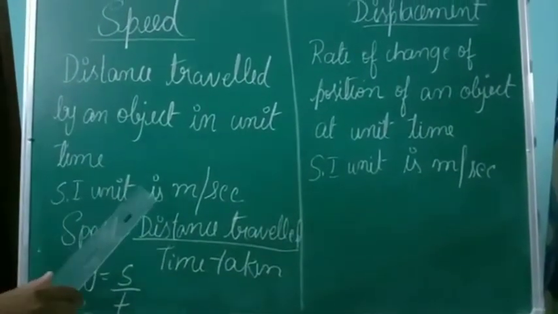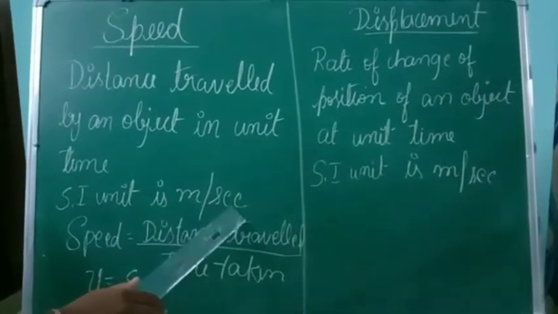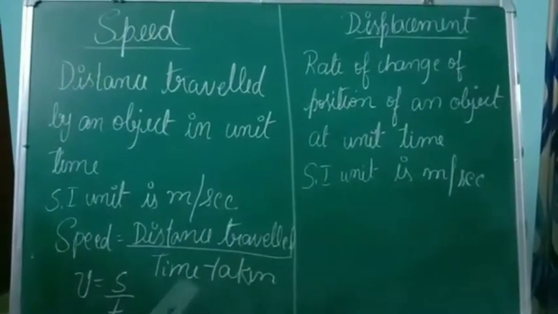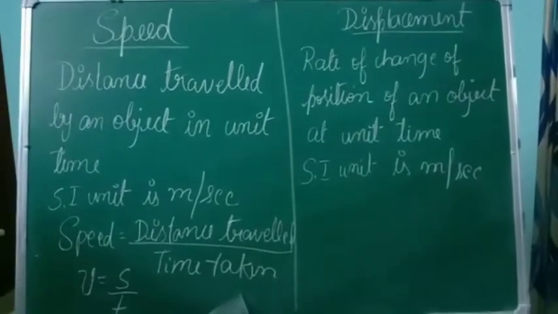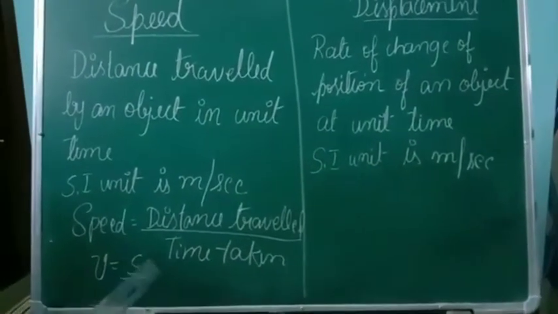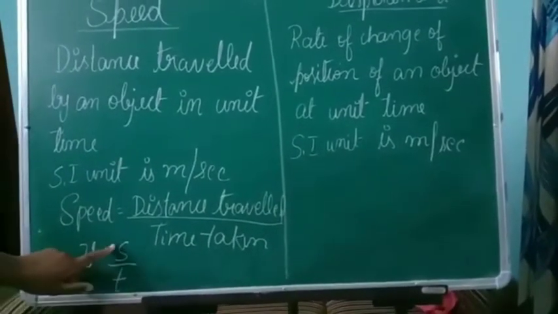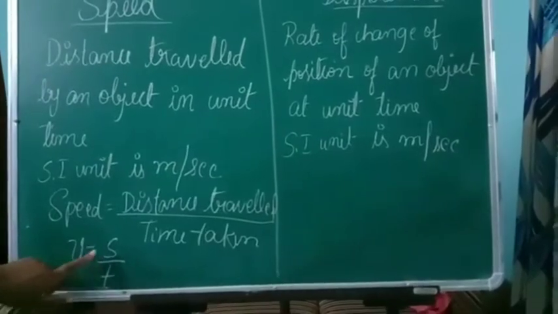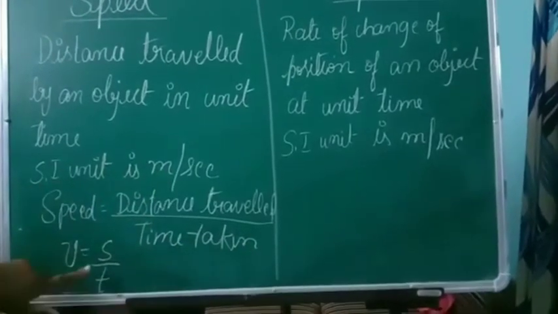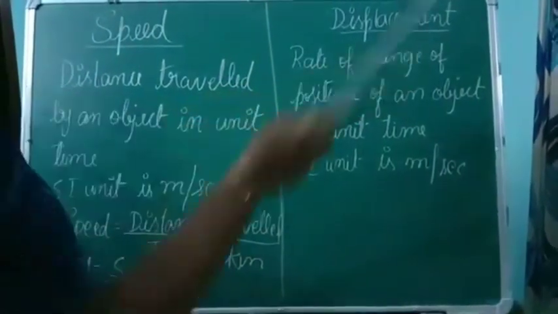And the SI unit of speed is meter per second. That m stands for meter and this is second. Now here speed is given by the formula distance travelled divided by time taken. What is the formula for speed? Speed is equal to distance travelled by time taken, but usually you have a formula like V is equal to S by T, where V stands for speed, S stands for distance travelled, and T stands for time taken.